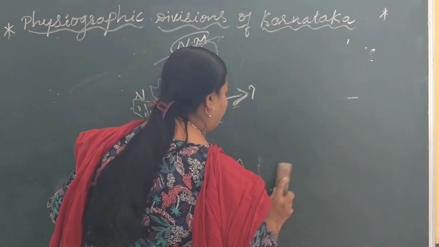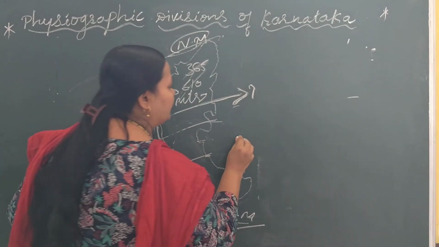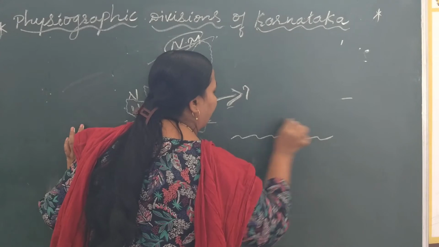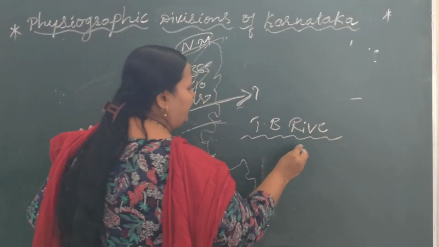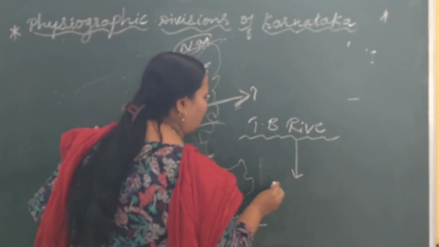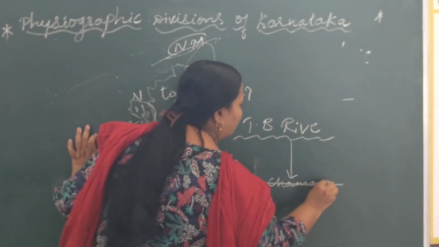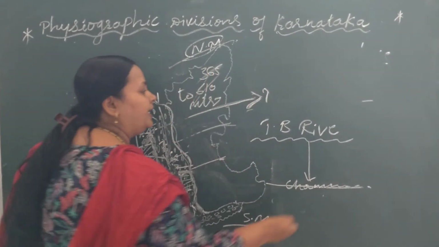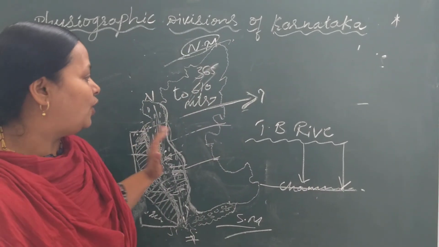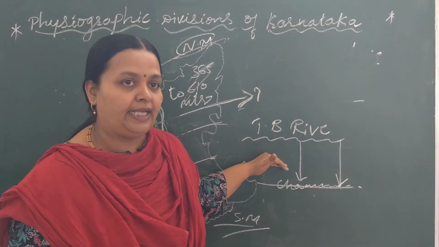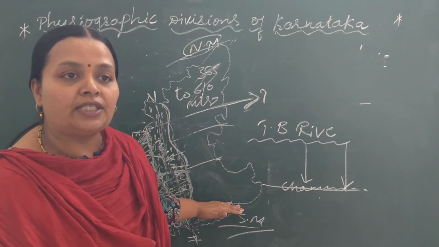This is the Tungabhadra river, and from here it extends up to Chamarajanagar district in the south.